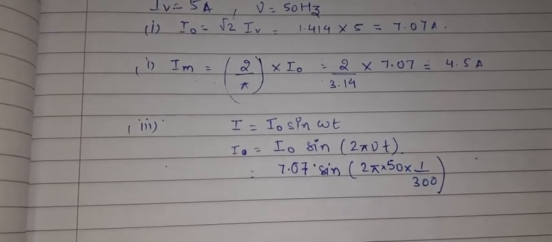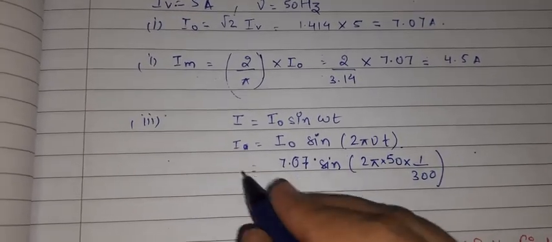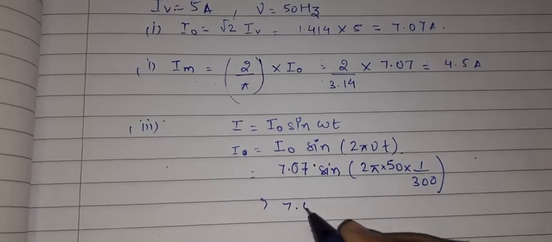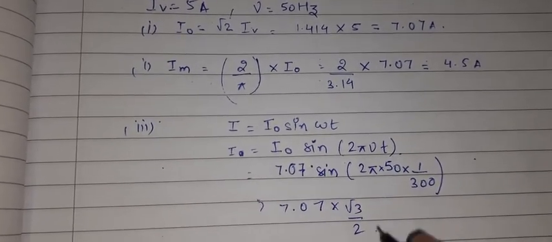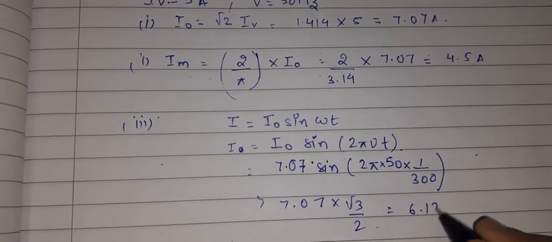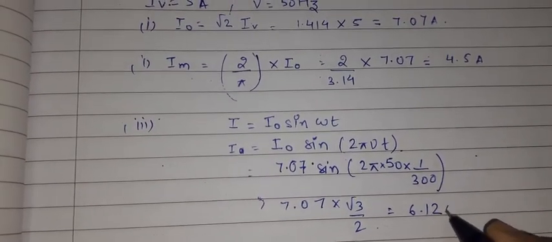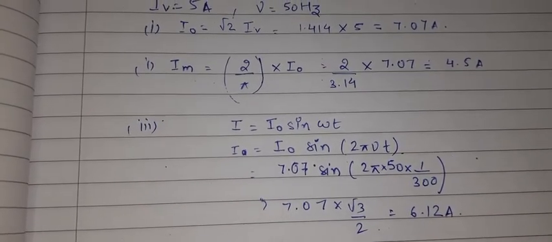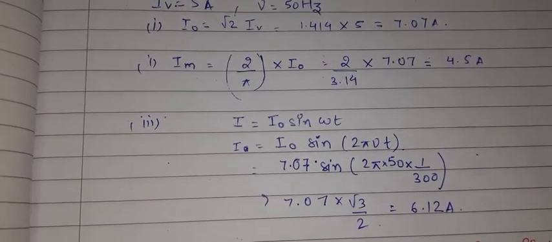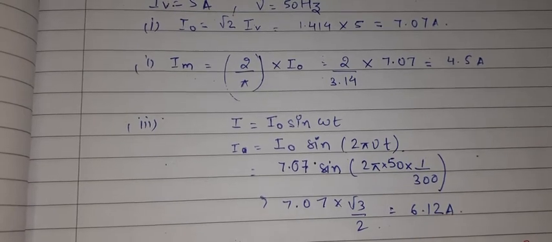If I solve this fully, I will be getting 7.07 multiplied by root 3 by 2. And ultimately we will get 6.2 ampere after the solution. I have solved it in a copy, and if you want to check, you can solve it in your notebook and apply the values, and see whatever you get.